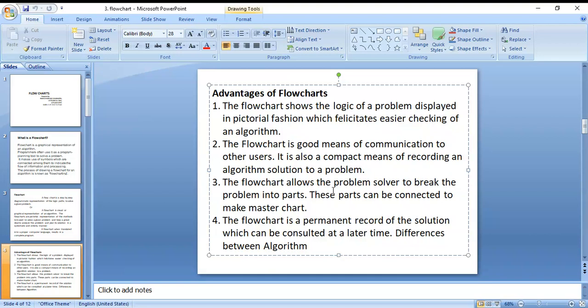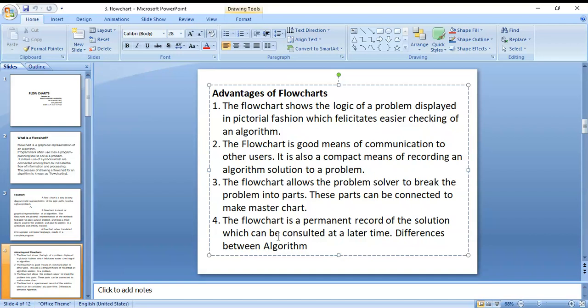Those users solve their problems. Then all the solved problems are combined into one problem, called the master. When we draw the flowchart of that problem, that chart is called a master chart.